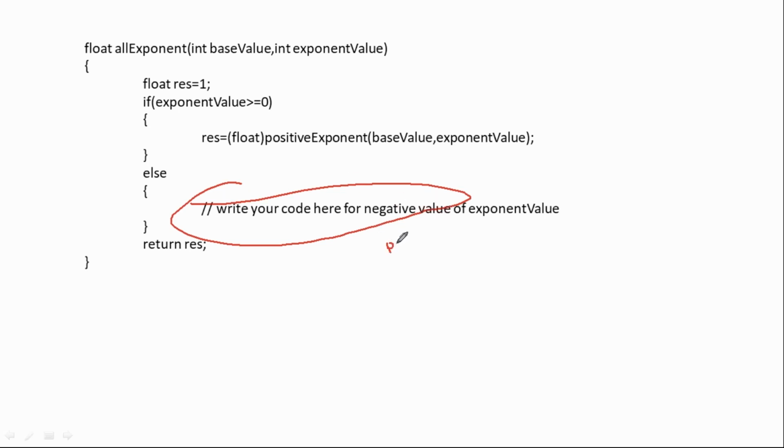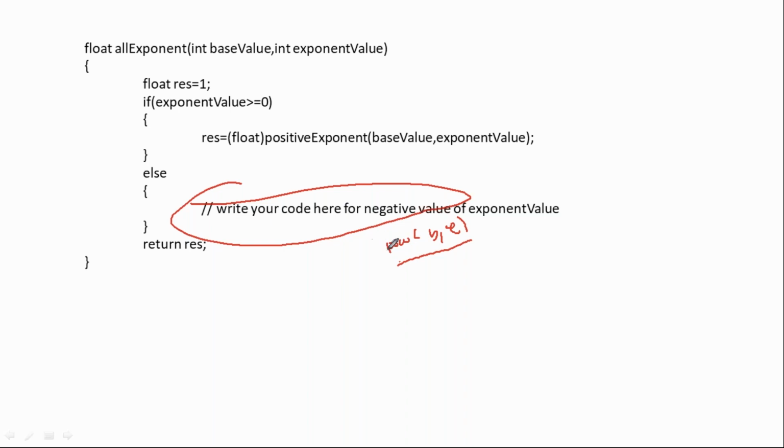You can use the power function, power of base, exponent. Simple, right? The power function always returns real values. So we can directly use the power function. Whenever you want to find even negative values also, yes, you can do that. Simply write the power function. We can use the power function.